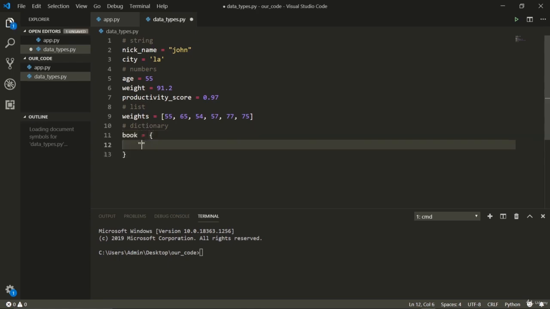For example, a book has a title, How to Be Awesome. Now remember that this is called a key and this is a value. This is a key-value pair. You can think of the key like a variable, and there is a colon here, not an equal sign. Don't make this mistake. Everyone makes this mistake in the beginning, but don't worry.